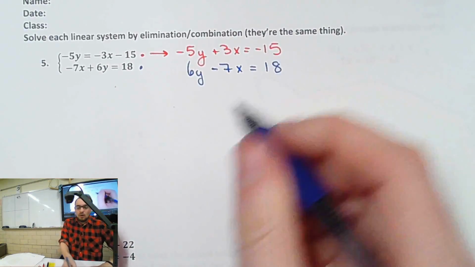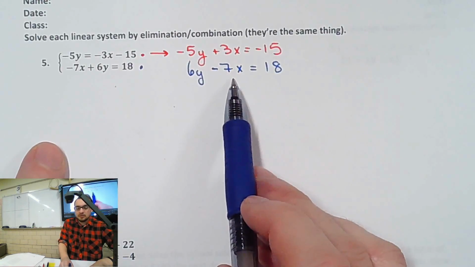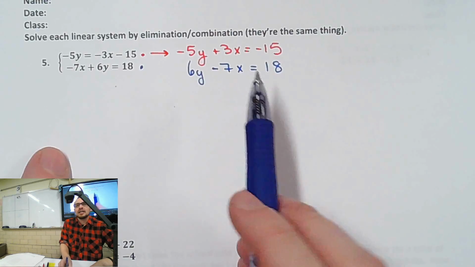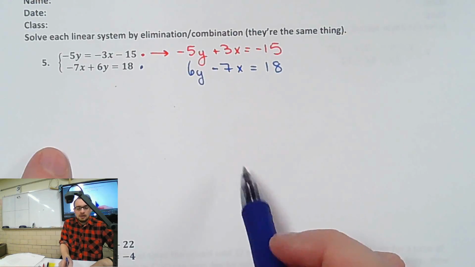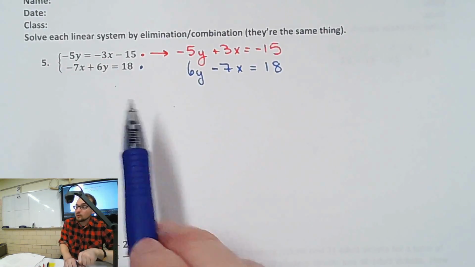Question. When I move the 7x and 6y, why did the negative 7x stay negative? Why did the 6y stay positive? Because you just switched them. You have to change the signs. I was supposed to switch the signs, but I didn't, right? Why didn't I? Because they're on the same side. I didn't change sides. I just changed the order they're written in.